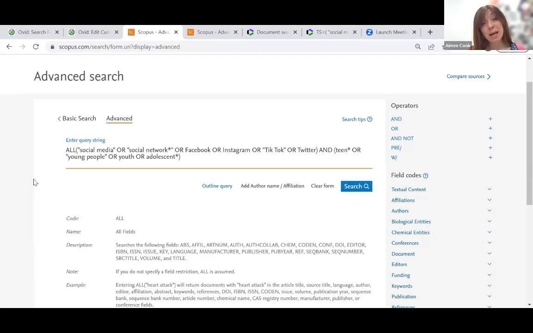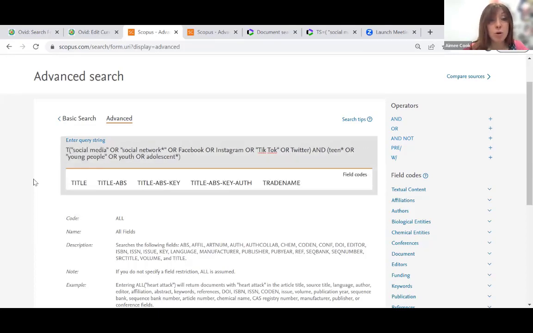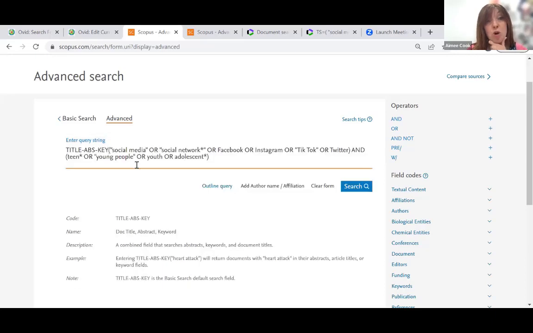Chances are that's probably a little bit too in depth. So we probably want to use this field code, TITLE-ABS-KEY. And what that will do is search the keywords that you've indicated against the title of the article, not the journal, the article, the abstract, and the indexed keywords. And usually that's sufficient.